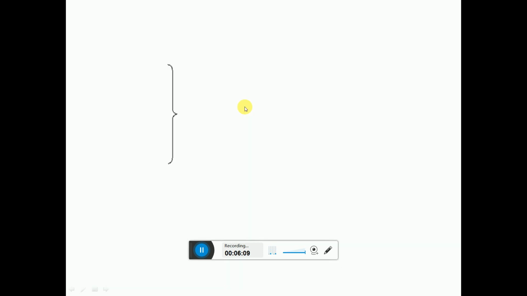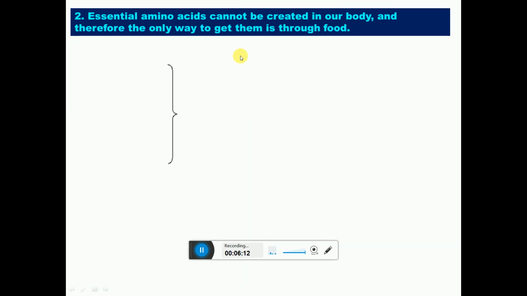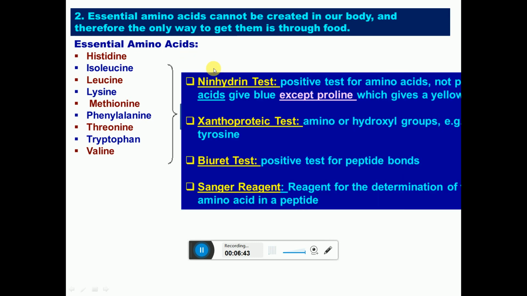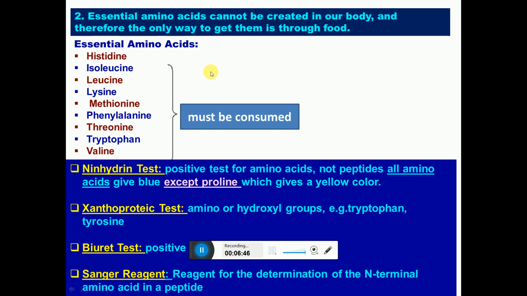Then the second part is the essential amino acids. The essential amino acids cannot be created in our body. Therefore, the only way to get them is food. So they must be consumed. They are called the essential amino acids. They are not prepared in our body, so they must be consumed with food. The essential amino acids are histidine, isoleucine, leucine, lysine, methionine, phenylalanine, threonine, tryptophan, and valine. These 9 are the essential amino acids and 11 are the non-essential amino acids. So amino acids are essential or non-essential.